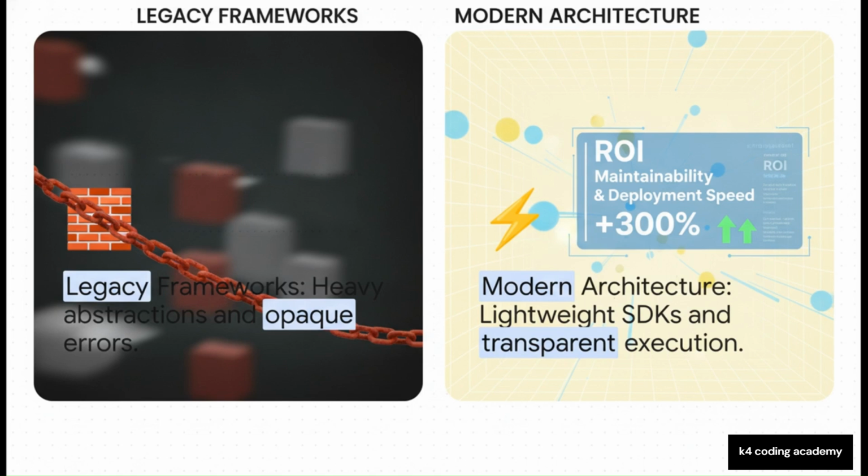The present and the future, however, that belongs to modern agent architecture: lightweight agent SDKs, universal MCP standards, clean single-language Reflex codebases, and completely transparent execution. The contrast is literally night and day when it comes to long-term code maintainability and sheer deployment speed.